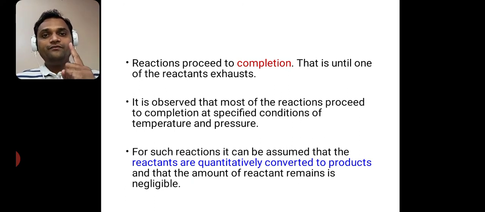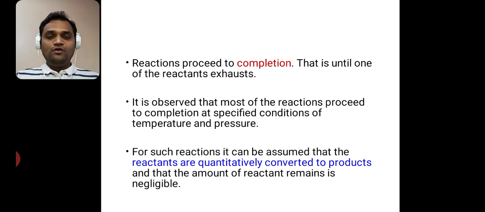Suppose in the case of A plus B which gives us C, we have 1 gram of reactant A. Now if we get product C of 0.95 gram, then we say that quantitatively the reactant got converted into the product. If 1 gram of A gives us 0.95 gram of C, then there remains only 0.05 gram of reactant A. So a negligible amount of reactant remains, and we get more amount of the product.